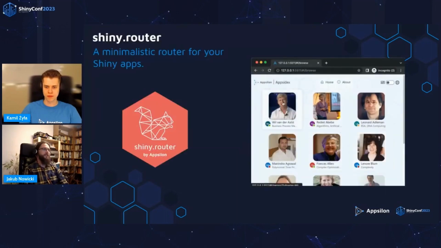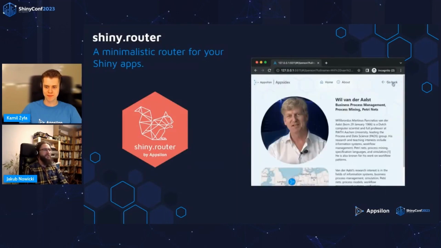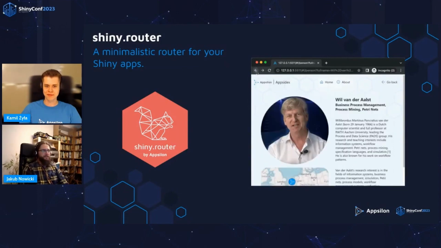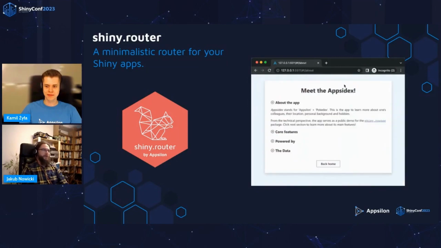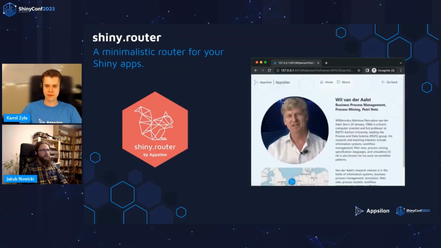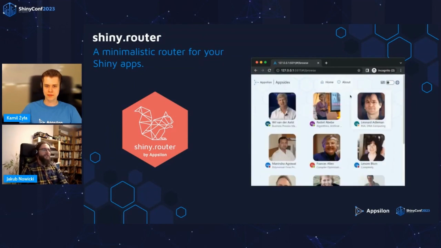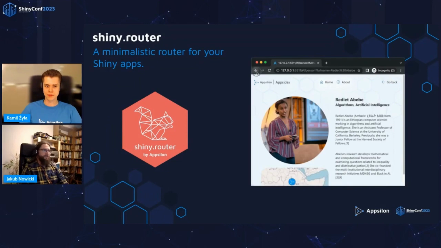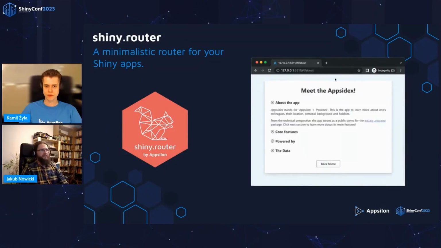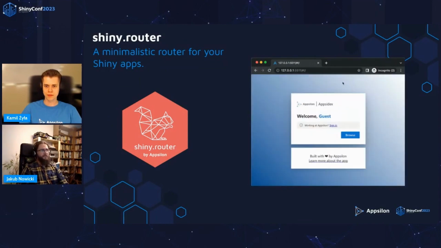And Shiny Router can assign specific views to specific URLs. This gives you the ability to use browser navigation, go back and forward, to paste a link with a specific view. It also gives you features like URL parameters or a 404 page. So you can display a custom message if a user enters an invalid link.